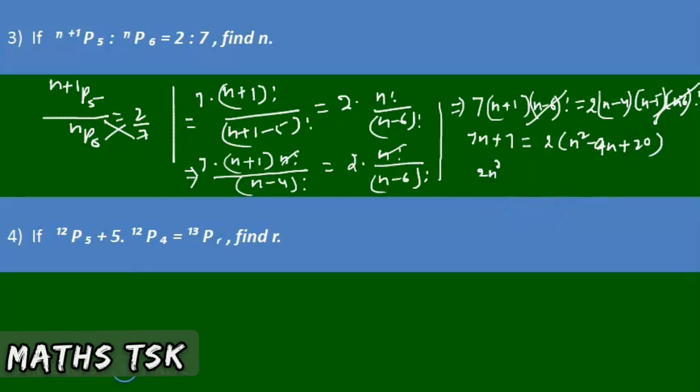So this can be written as 2n square minus 9n minus 7n is minus 16n plus 33 is equal to 0.